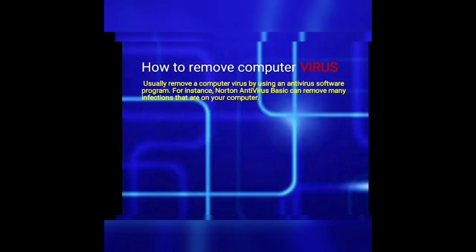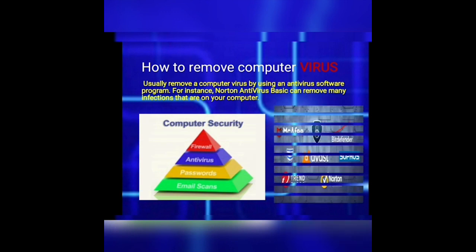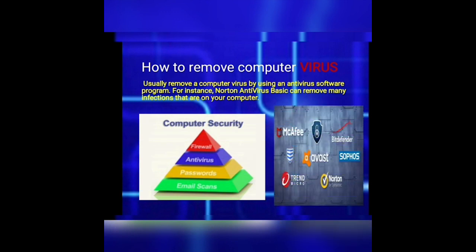How to remove a computer virus? You can usually remove a computer virus by using an antivirus software program. For instance, Norton Antivirus Basic can remove many infections that are on your computer. Some examples are Avast, Sophos, Trend Micro, and Norton. Now that we have seen what a computer virus is and its types, let's see some tips on how to protect our computers from them.